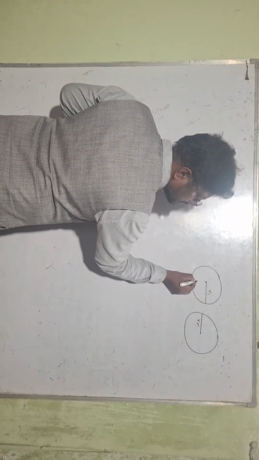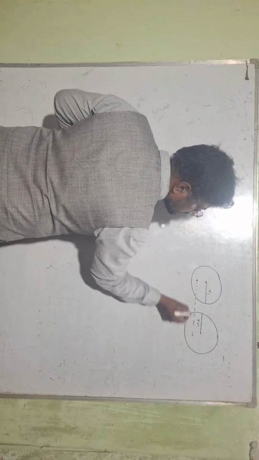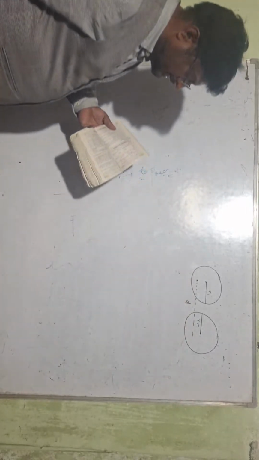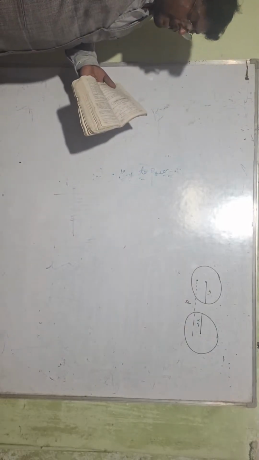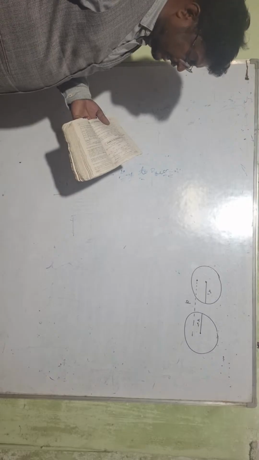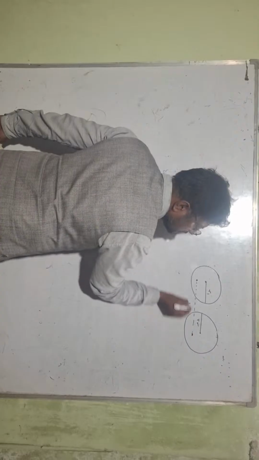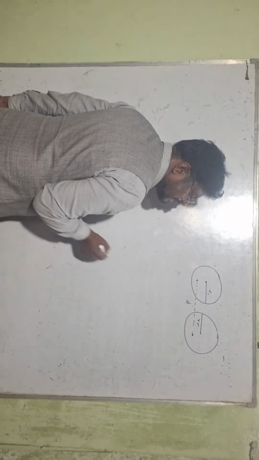Here r1 and r2 are the radii of the two circles, and d is the distance between their centers.